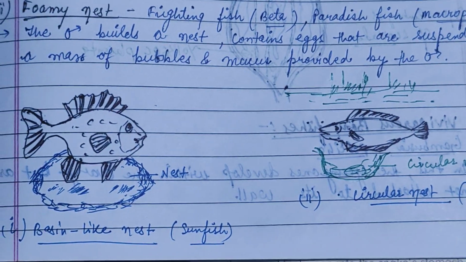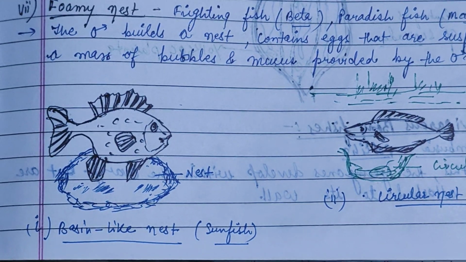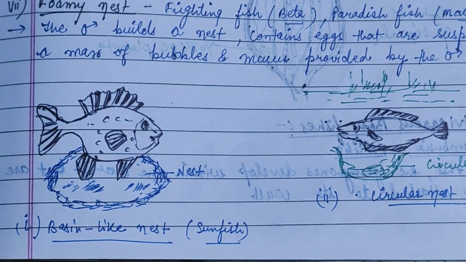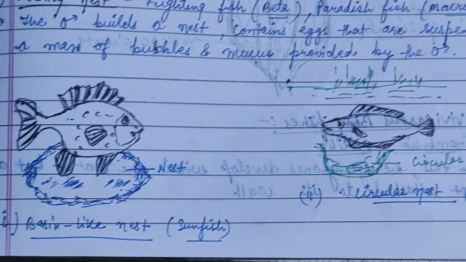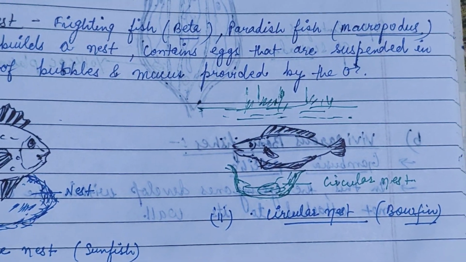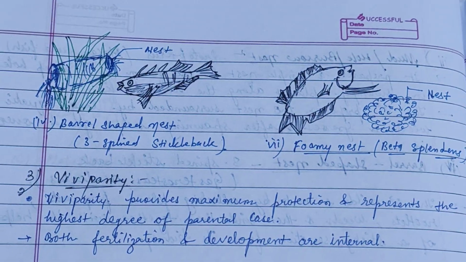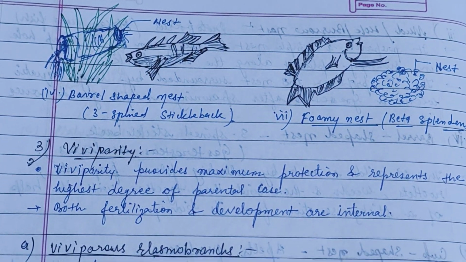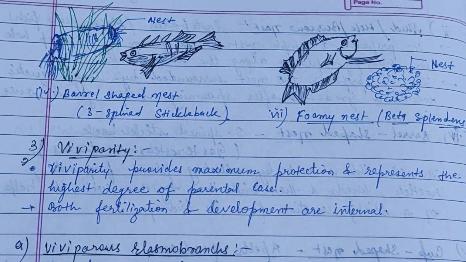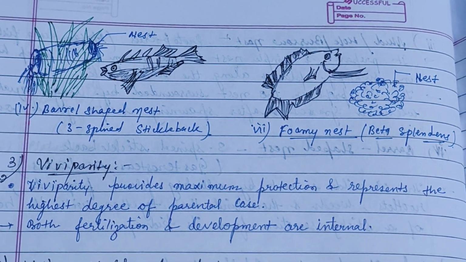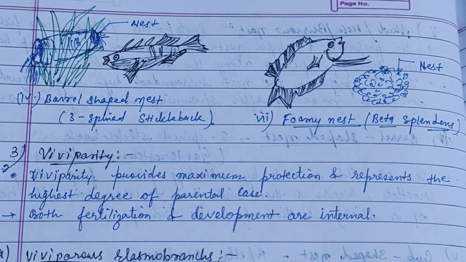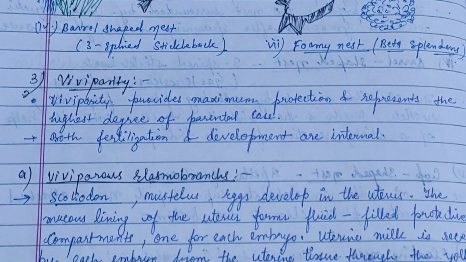So the figures are here. The first figure shows the basin-like nest. The example is the sunfish. Then the circular nest made by the bowfin. Then the barrel-shaped nest. The example is the three-spined stickleback. Then the foamy nest created by Betta splendens.